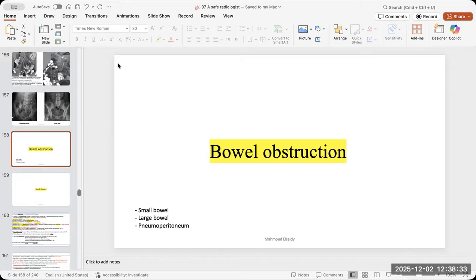Then I will have a general look at the images only for vessels. I will take a general look again from the first cut to the last cut in less than a minute, but I will only look for the vessels, a dedicated look for the vessels. And then I will look for the rest of the organs. I will look for the bone. So try to make it like slices, like parts. I have five steps to finish the case. In each step, you are looking for something different and dedicated for this thing only.